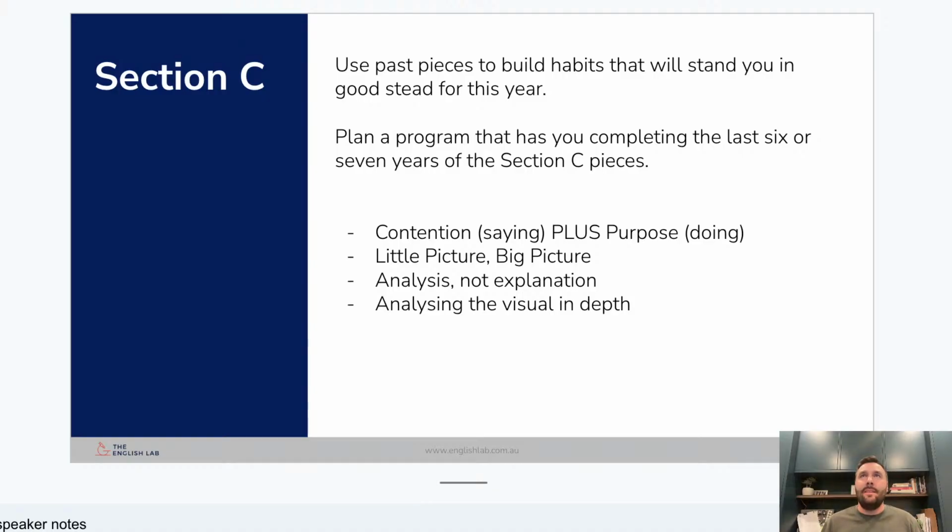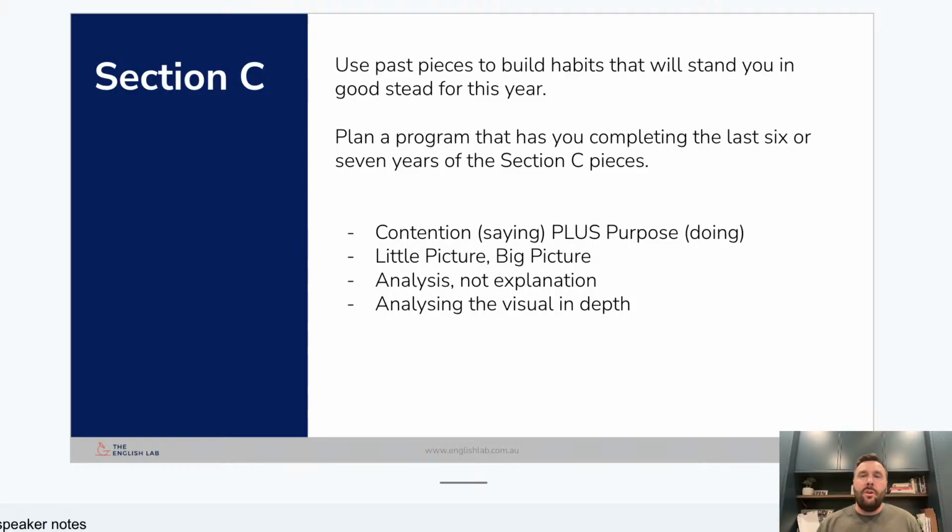Now, I'm not saying there's some sort of conspiracy or some sort of hack or secret, like the 4th paragraph always has this and the 8th paragraph's always a rebuttal or whatever it might be. But if we get strategic about looking at the way these things have been written, we can do a really great job in setting ourselves up for whatever this year might be. I'm not going to waste your time by talking about how last year it was this and 2 years ago it was that. So this year it might be astronauts or firefighters or something.